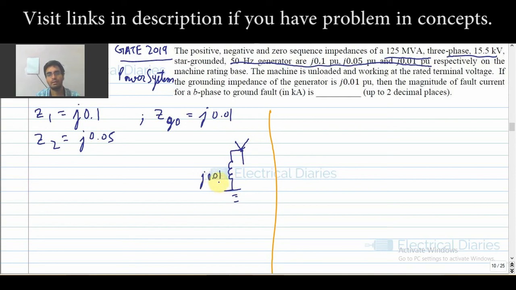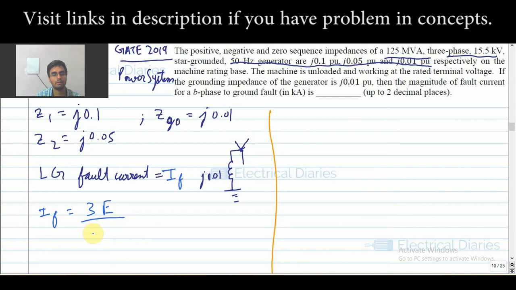Okay, then the magnitude of the fault current for B phase to ground fault. So this is an LG fault, and I have to find this current. Let the current be IF. For an LG fault, IF is equal to 3E upon Z1, that is positive sequence, plus negative sequence, plus equivalent Z0. Here your Z0 is equal to ZG0 plus 3Xn.